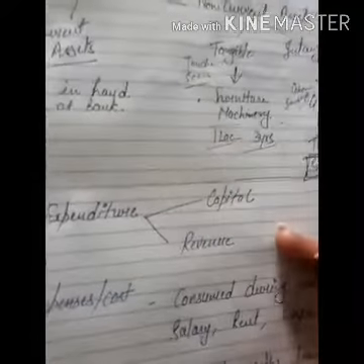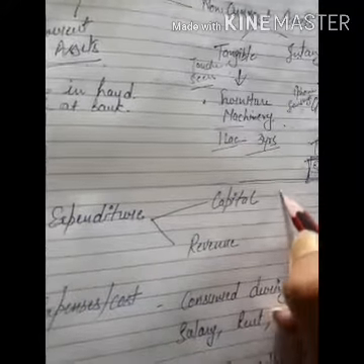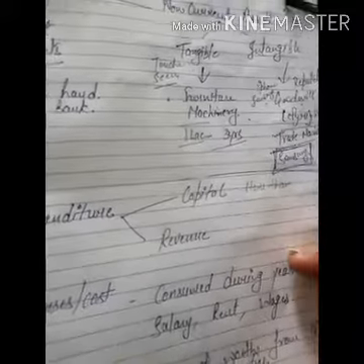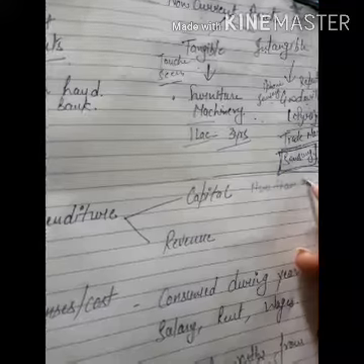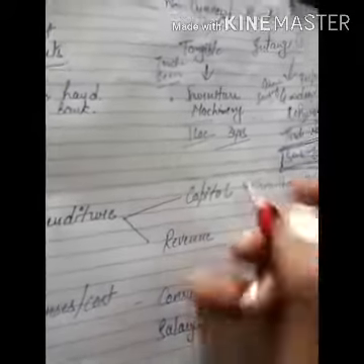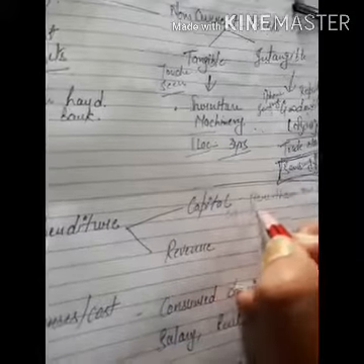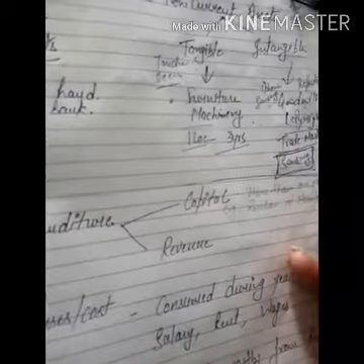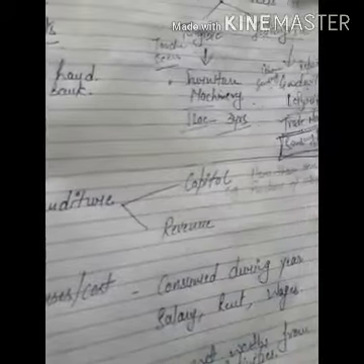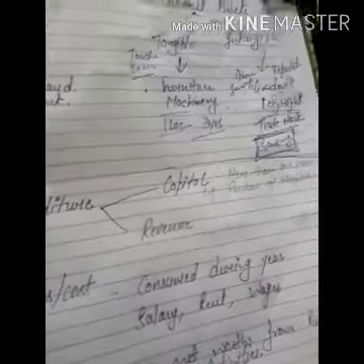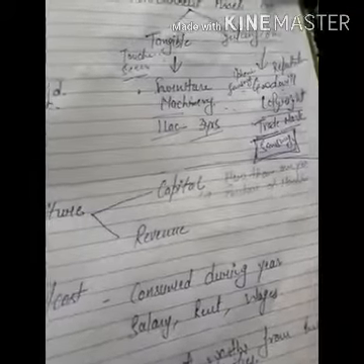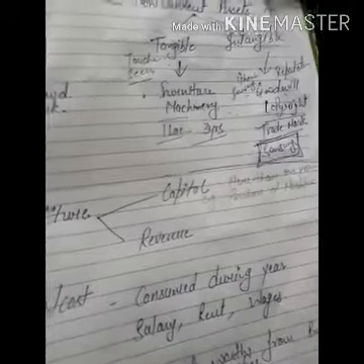Capital expenditure means any expenditure that is related to more than 1 year. Expenditure done by the businessman for more than 1 year is called capital expenditure. For example, purchase of machines. If any businessman purchases machines, these machines are not only for 1 year. These machines are helpful for the business for more than 1 year, like for 4 years or 5 years.